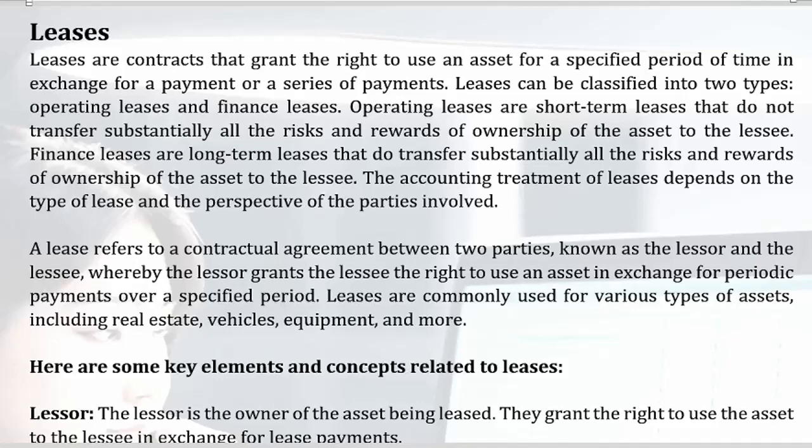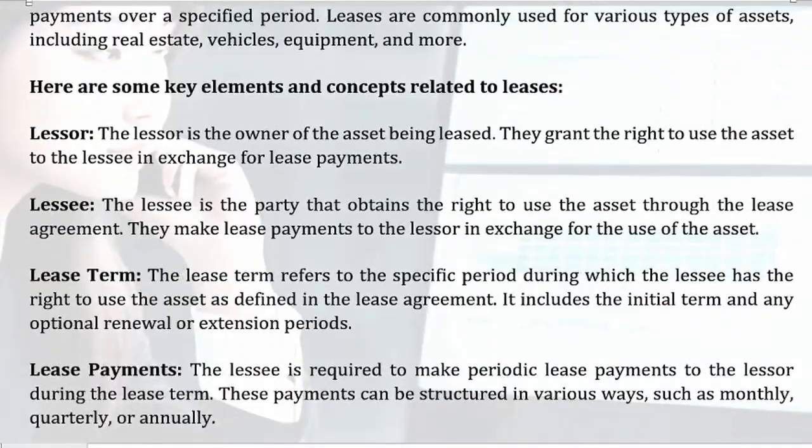A lease refers to a contractual agreement between two parties, known as the lessor and the lessee, whereby the lessor grants the lessee the right to use an asset in exchange for periodic payments over a specified period. Leases are commonly used for various types of assets, including real estate, vehicles, equipment, and more. Here are some key elements and concepts related to leases.